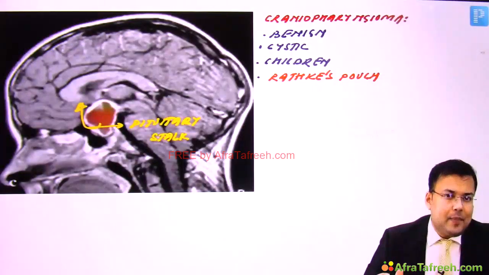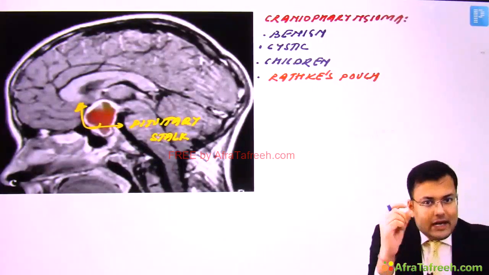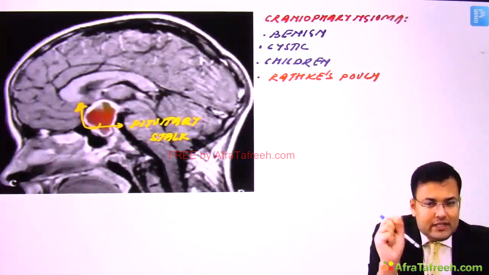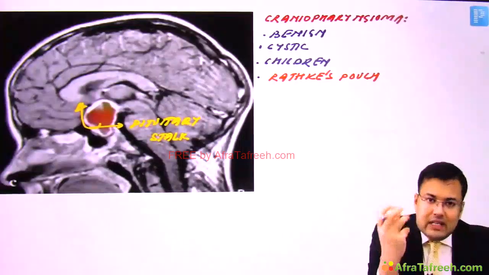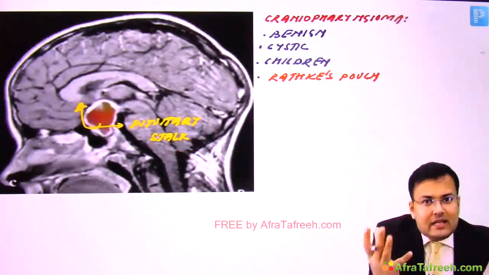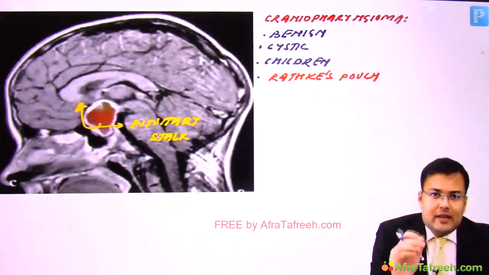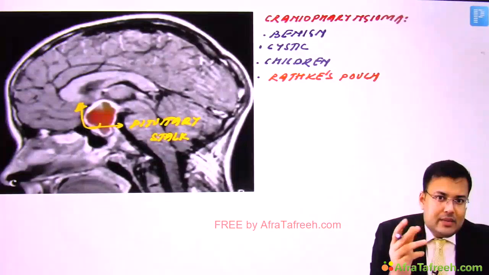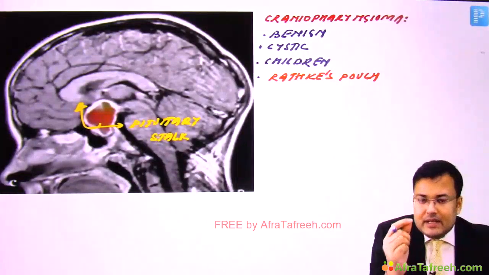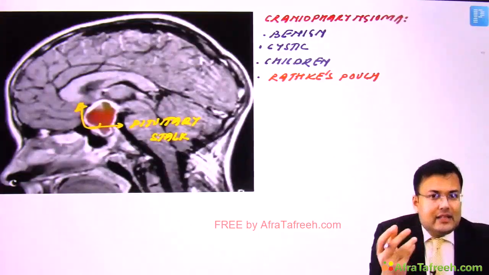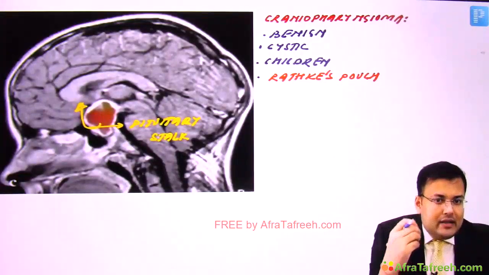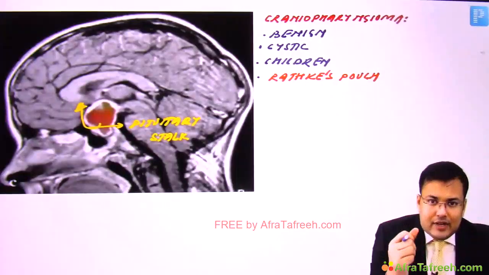The tumor is large and cystic, and it has a locally invasive component. Because the tumor is large, there is increased intracranial tension, so the patient will have signs and symptoms of raised intracranial tension, like headache, papilledema, vomiting, and hydrocephalus.